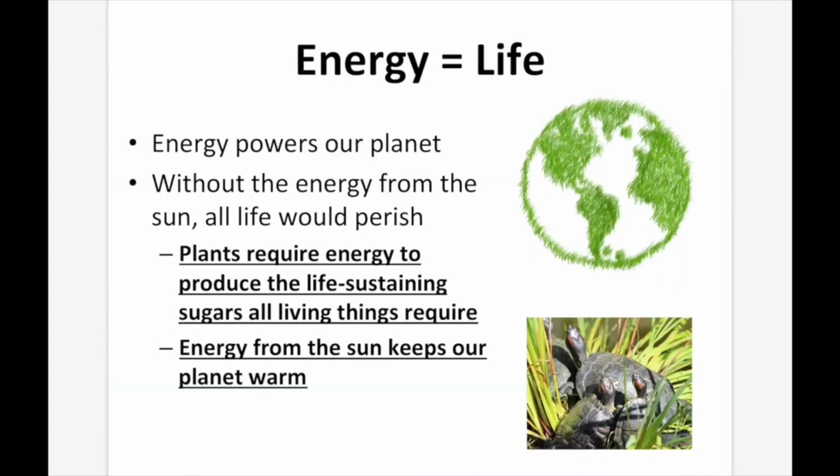Energy equals life. Energy powers our planet. Without the energy from the sun, all life would perish. Plants require energy to produce the life-sustaining sugars all living things require, and energy from the sun keeps our planet warm. Without energy from the sun, life on Earth couldn't exist.